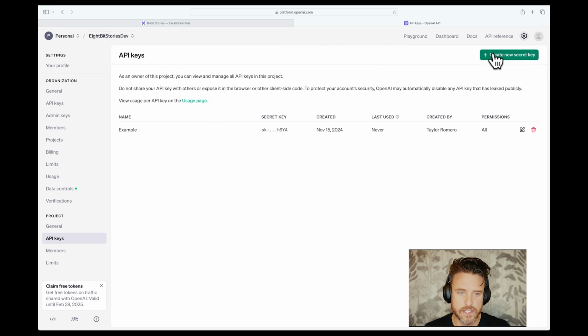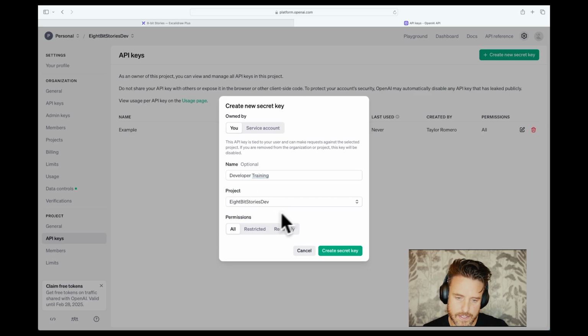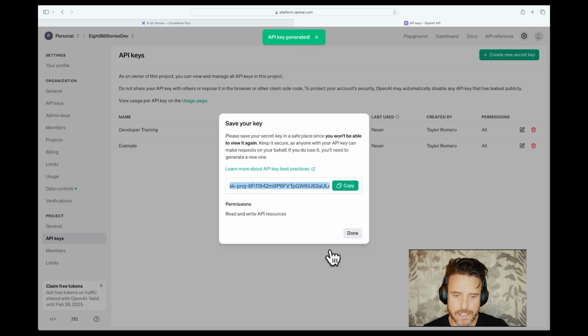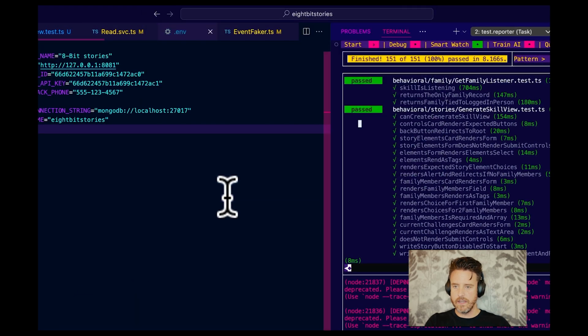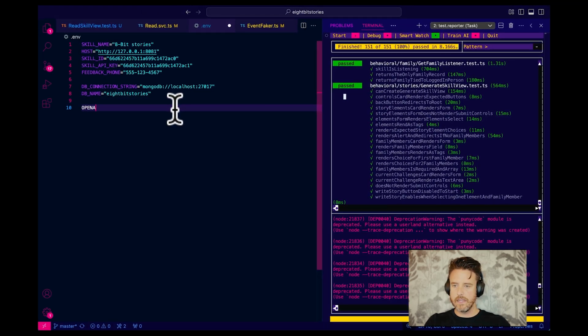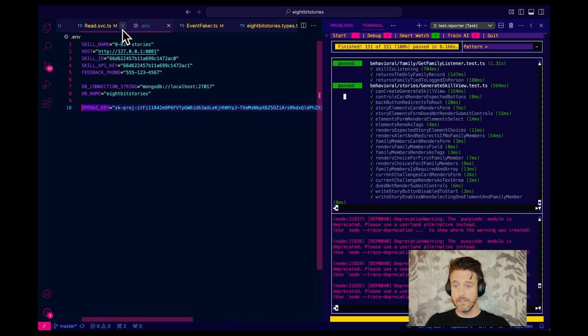Let's create a new secret key. Developer training. The project is 8-bit dev. I'm going to give it access to everything. I'm going to go create a secret. I'm going to delete this so you can try to steal it if you want. I'm going to copy. So remember, if we don't have OpenAI key in our .env, it's not going to work. So save. I'm going to hit Command-Shift-D. It's already set to boot. So I'm going to hit Command-U.